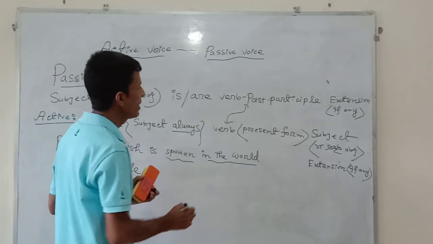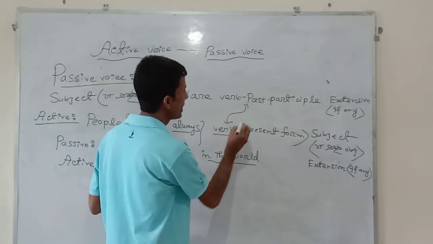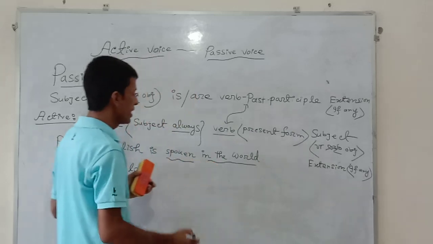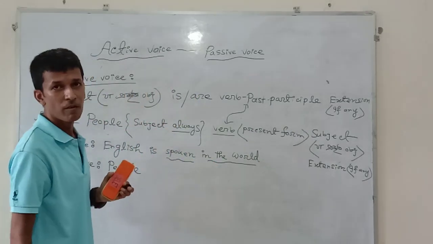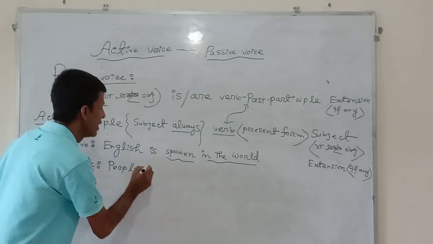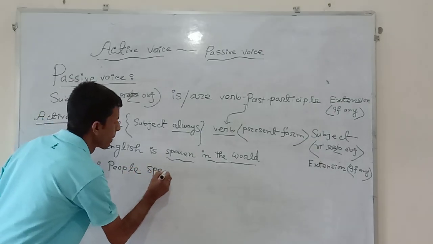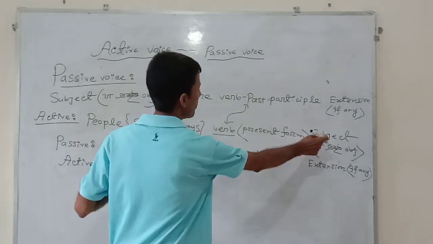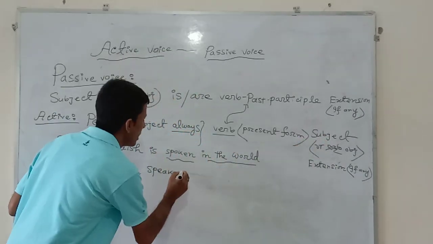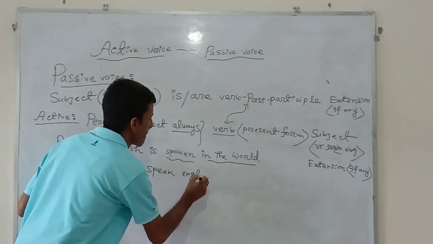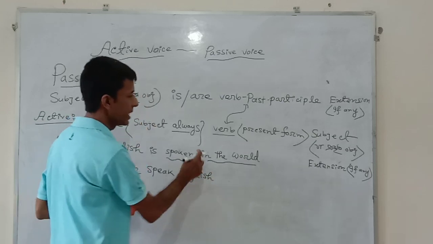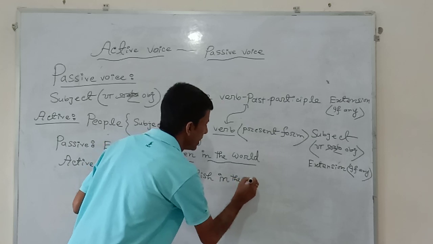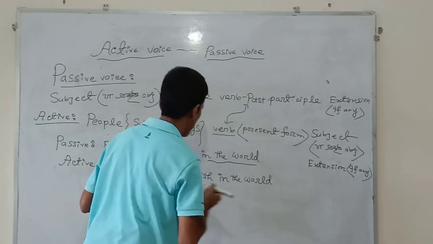In the second part, you will transfer the past participle form of the main verb into the present one. Here spoken is written. For this reason, I will write here speak. In the third part, the subjective case will be placed. And at last, the extension will have to be written at the end of your answer in the word.